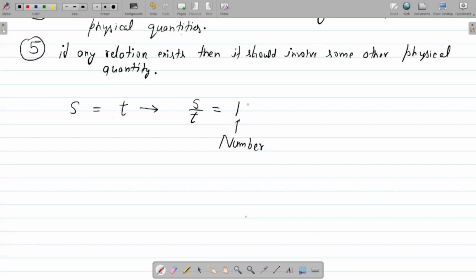What does it mean? It means that these two quantities s and t are identical, which is the only possible case when you get this quantity equal to 1. But here we have already defined s as length and t as time. So how can we say the whole quantity comes out equal to 1?